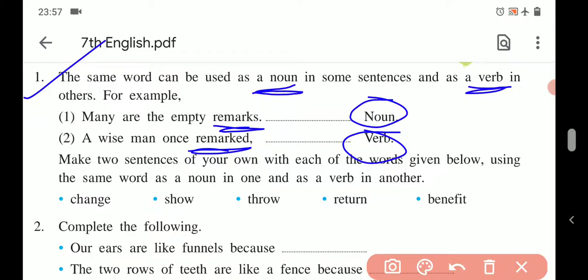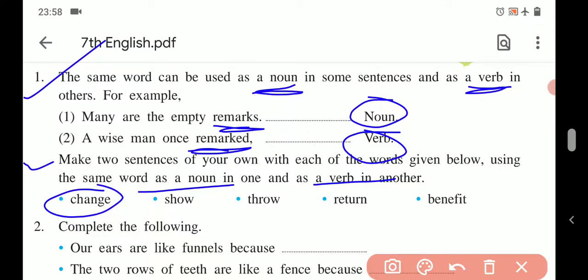Now what you have to do, let us see here. Make two sentences of your own with each of the words given below, using the same word as a noun in one and as a verb in another. So it is just like the given example. You have to frame two sentences for each given word, where one sentence should have the use of noun and the other one verb. Let us see an example.